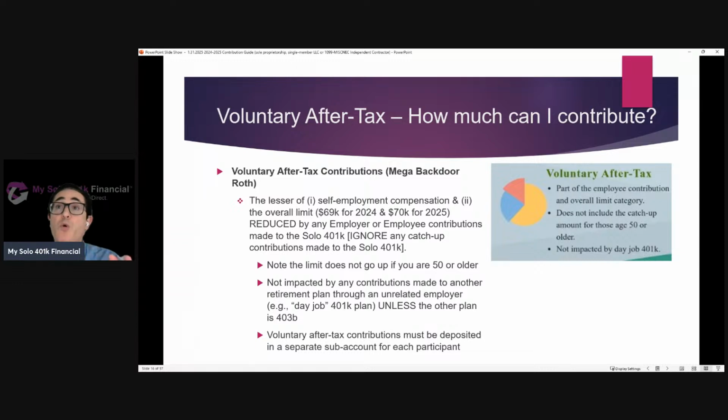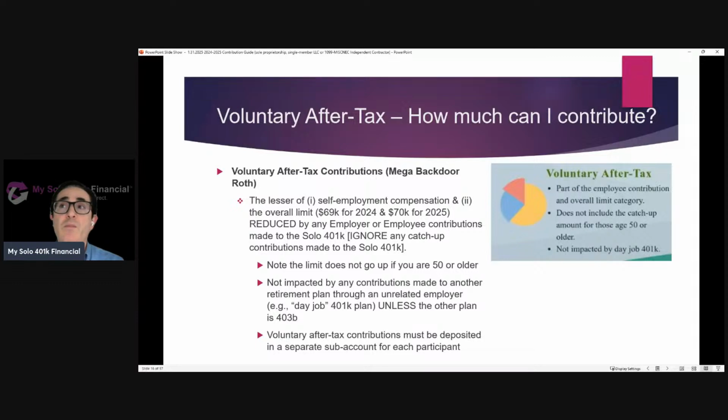Now, a couple of important points, right? You still need to honor that overall limit. So if additional contributions were made to the solo 401k, like employee or employer, those together with the voluntary after-tax contributions cannot exceed the overall limit. Another important point, what if you're age 50 or older, right? We know there's the catch-up contribution. Remember what we said, that catch-up contribution is made as a salary deferral. It's either made as a pre-tax or a Roth. It's not made as an after-tax.